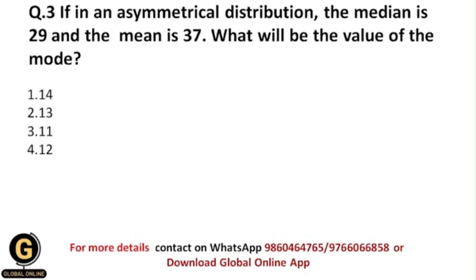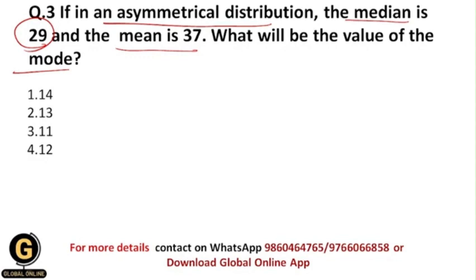If in an asymmetrical distribution the median is 29 and the mean is 37, what will be the value of the mode? So now here they have given us the example of an asymmetrical distribution, and they have given you the value of the median, which is 29, and the mean is 37, and we need to find out the value of the mode. So students, all of these three are nothing but the measures of central tendency. Median, mean and mode, these are the measures of central tendency.